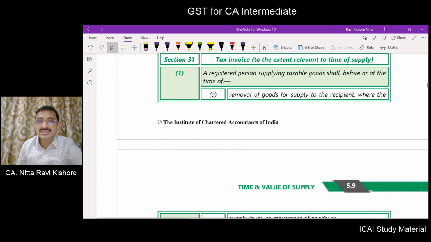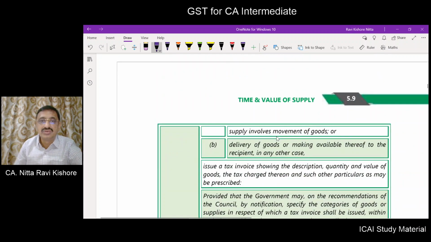A registered person supplying taxable goods shall, before or at the time of removal of goods for supply to the recipient, where the supply involves the movement of goods, or delivery of goods or making available thereof to the recipient in any other case, issue a tax invoice showing the description, quantity, value of goods, the tax charged thereon, and such other particulars as may be prescribed.